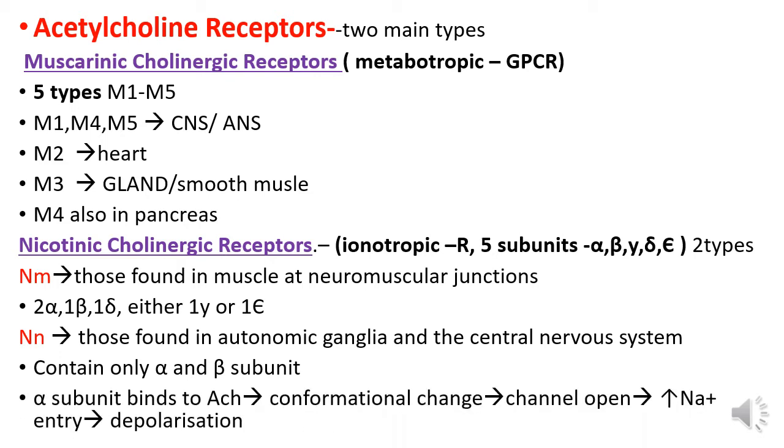Alpha subunit binds to acetylcholine, and this causes the conformational change of the receptor, and as it is the ion channel, the channel opens and there is the increased sodium entry, and this causes the depolarization.